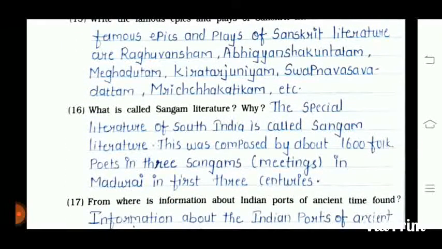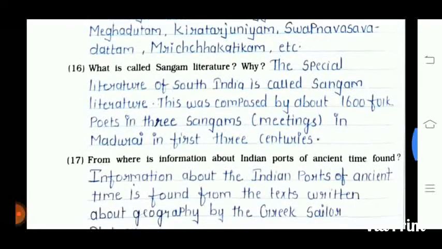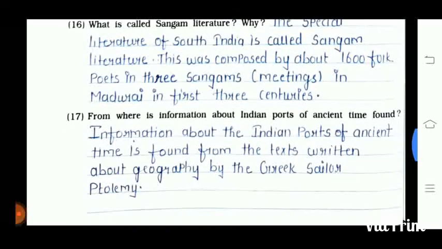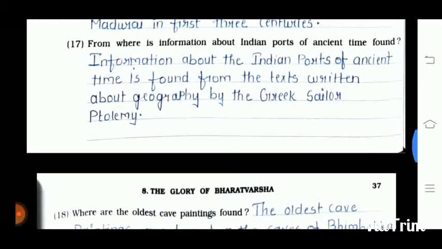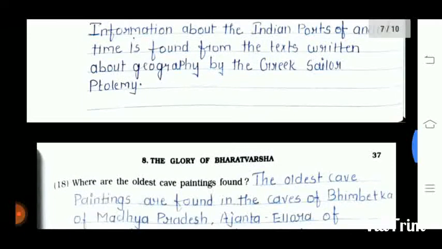16 is which are called Sangam literature, and why the special literature of South India is called the Sangam literature. This was composed by about 1600 folk poets in the three Sangam meetings in Madurai in the first 3 centuries. 17 is from where is information about Indian ports of ancient time found. Information about the Indian ports of ancient time is found from texts written about geography by Greek sailor Ptolemy.